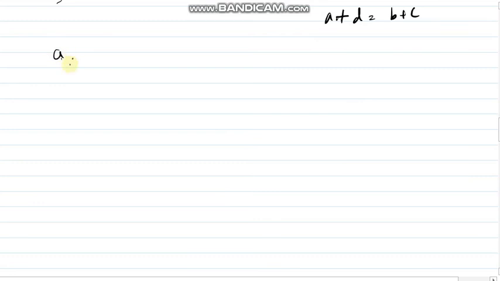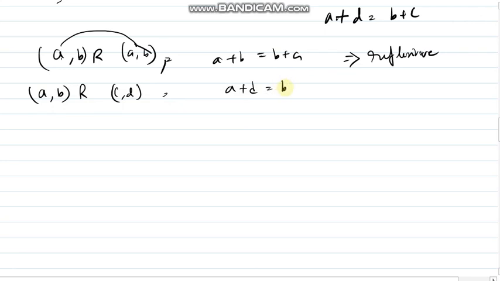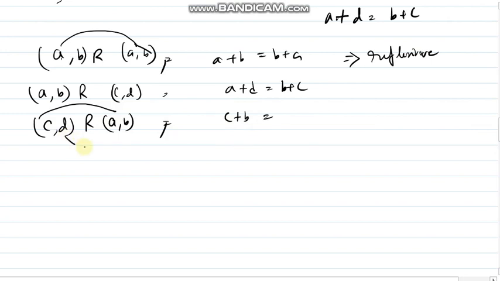Now for (a, b) R (a, b), it is a plus b equals b plus a, which is always true. Hence the relation is reflexive. Right? Now for (a, b) R (c, d), it is a plus d equals b plus c, already given. What is going to happen for (c, d) R (a, b)? Just check. It is c plus b equals d plus a, which is the same. So can we say the relation is symmetric?